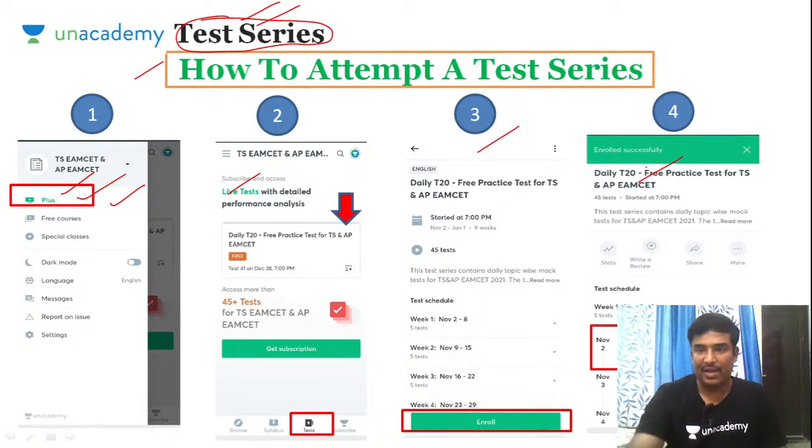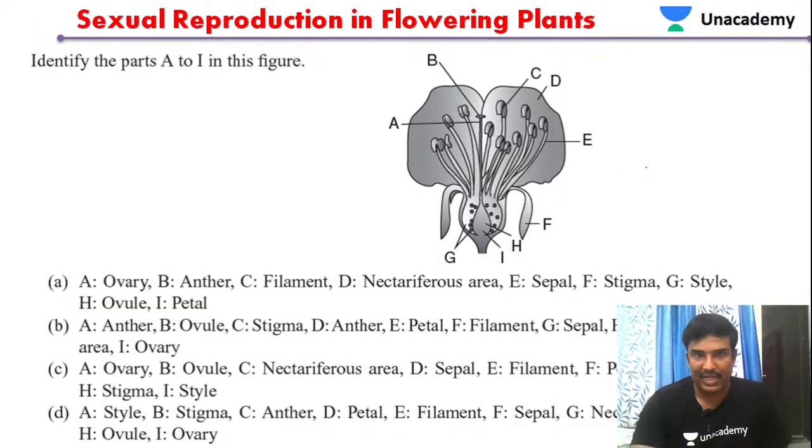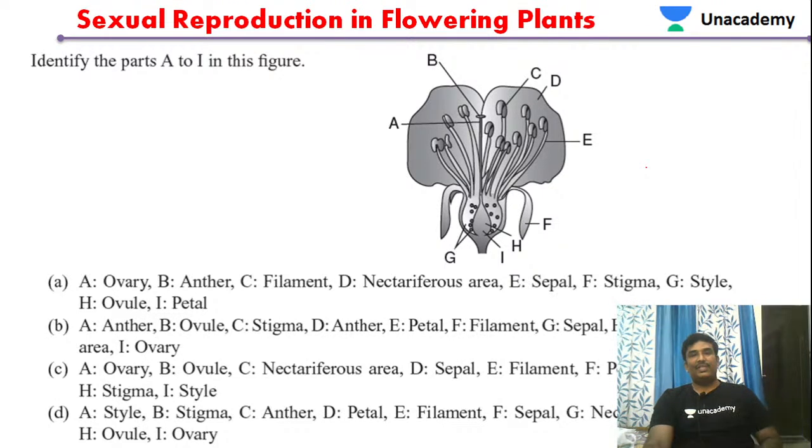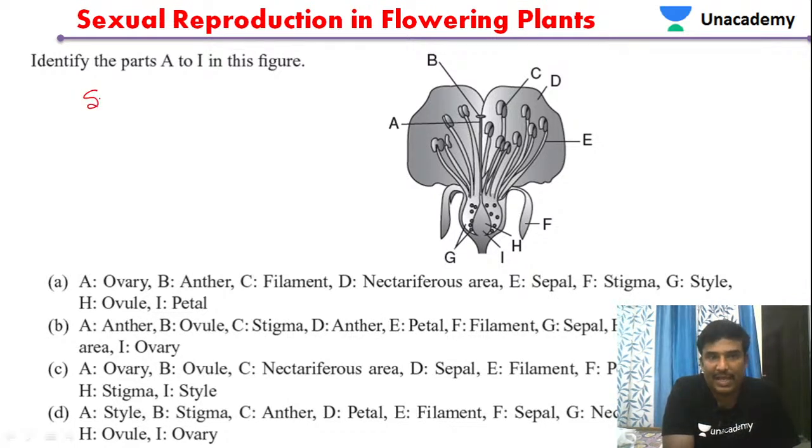Anyhow, let us move to today's topic, sexual reproduction in flowering plants. We'll discuss some multiple choice questions on this topic. In that, specifically, we'll discuss some questions regarding the male reproductive part of the plant, that is, the stamens.